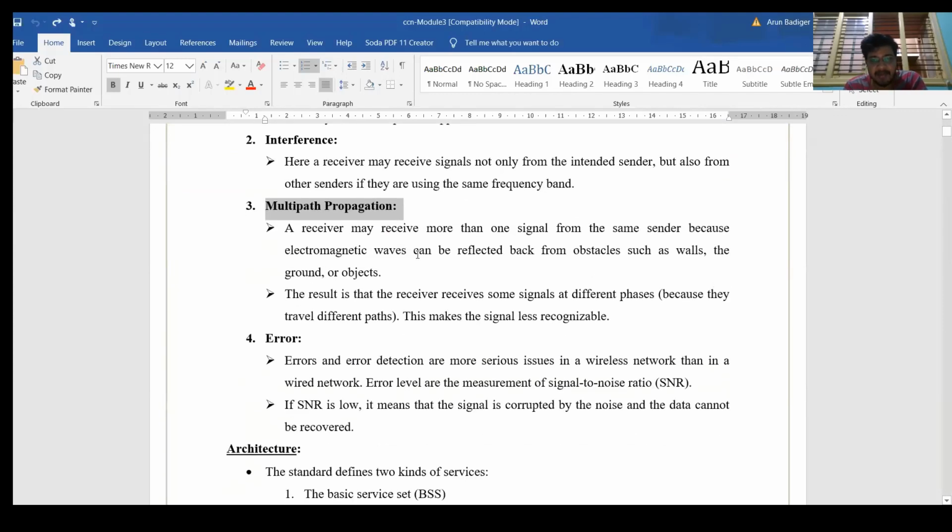In multipath propagation, Wi-Fi is usually installed in buildings where there will be multiple walls, windows and other obstacles. The signal hits all the buildings, so the signals get merged, either converging or diverging. This again leads to a problem.